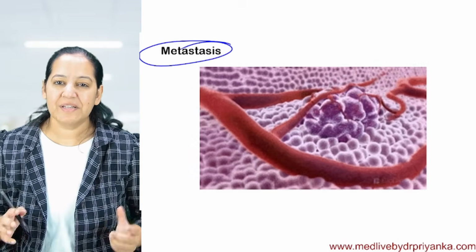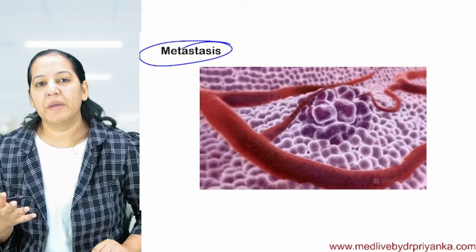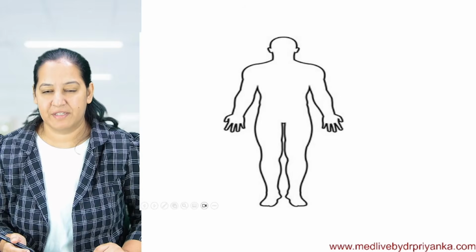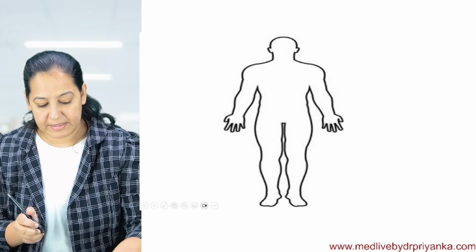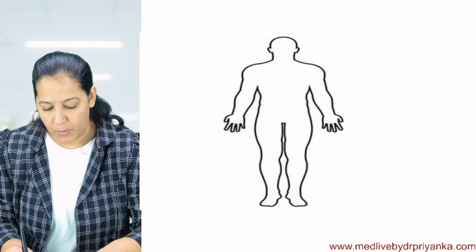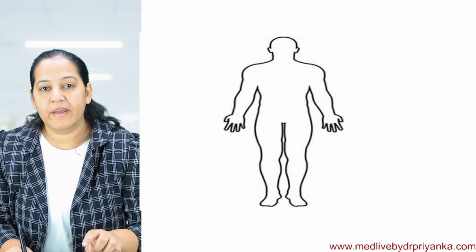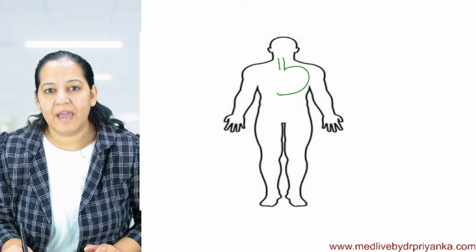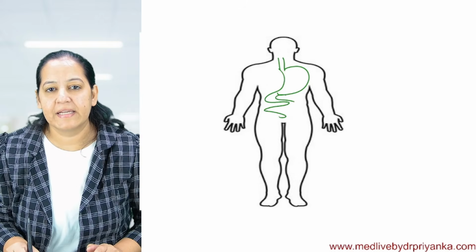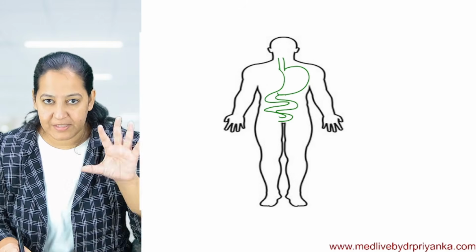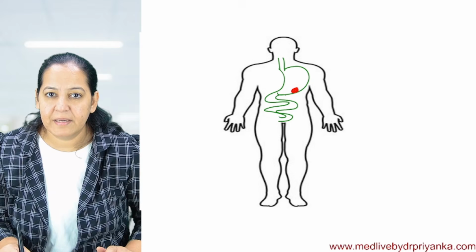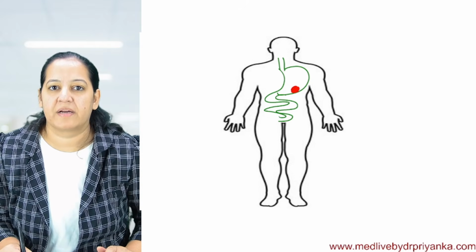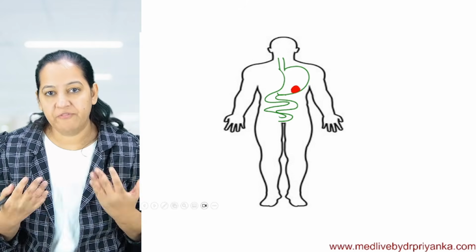First of all, define metastasis. What do you mean by the term metastasis? See, this is a human body. Suppose here I am drawing a malignancy. Suppose I am drawing a GIT malignancy. Suppose this is the GIT of this human being and this is a malignancy in the stomach, the gastric carcinoma, for example.